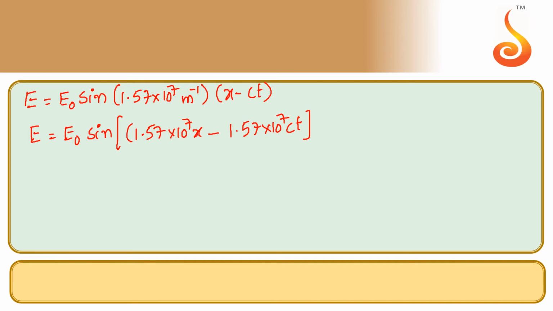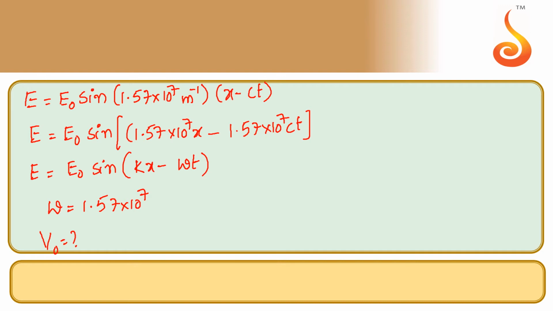So let us compare this equation with the main equation associated with light, the electric field associated with light: E is equal to E naught sine kx minus omega t. If we compare both the equations, we will get to know omega is equal to 1.57 into 10 power 7. So we need to calculate stopping potential, and the work function is given, which is 1.9 electron volt.